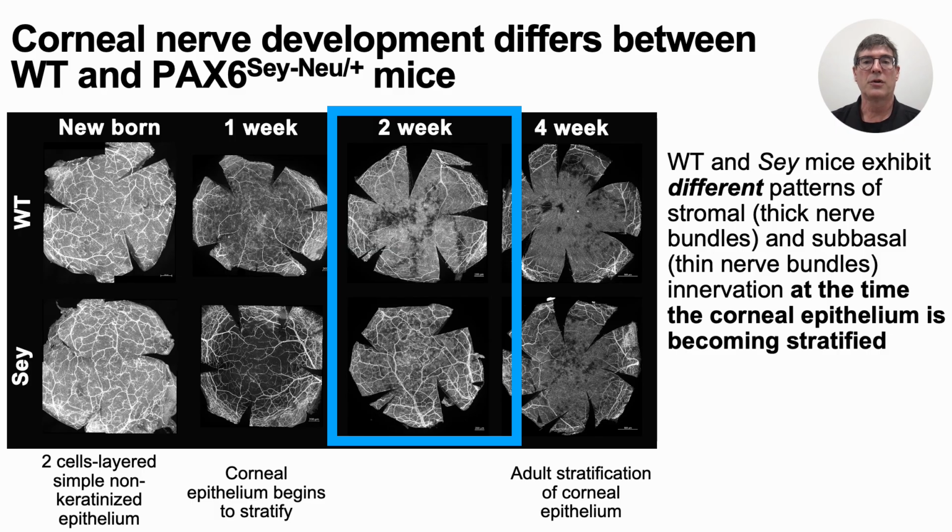Differences in innervation are apparent at 2 weeks of development, which is the time period when the corneal epithelium is becoming stratified. We can see differences in both the stromal nerves, shown here in these two circles, these are the thicker nerves, as well as the suprabasal nerves, which are the finer nerves.